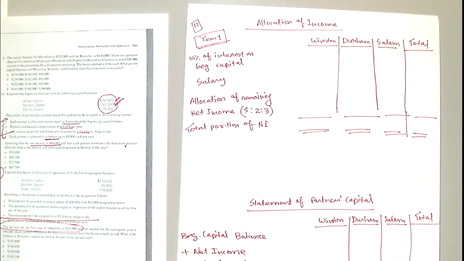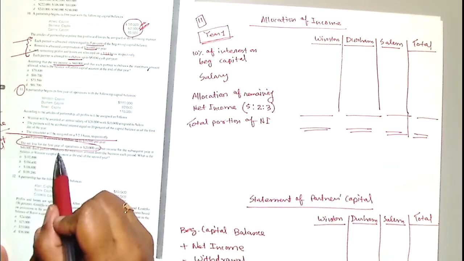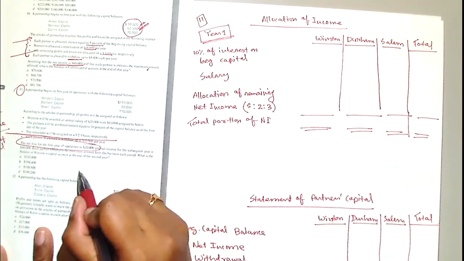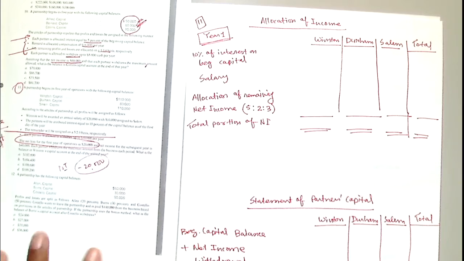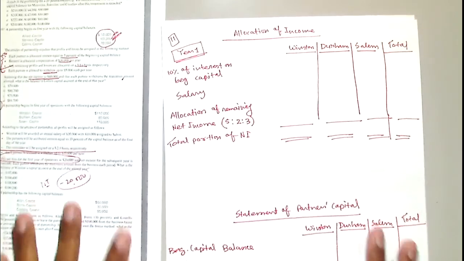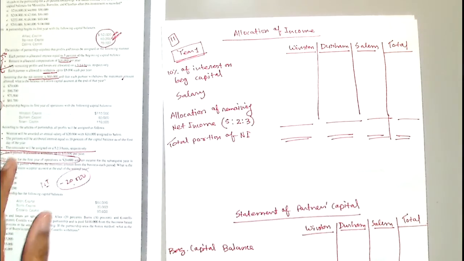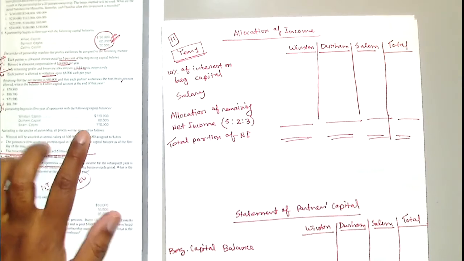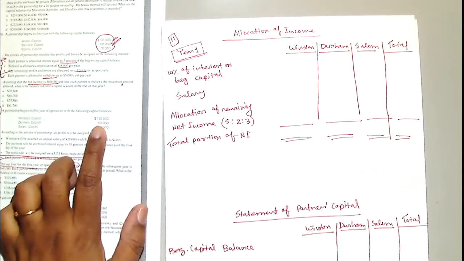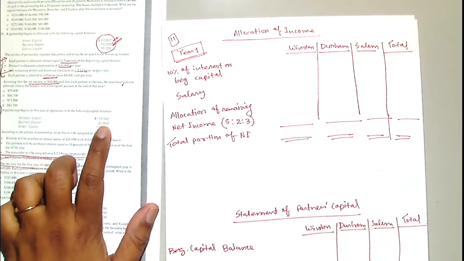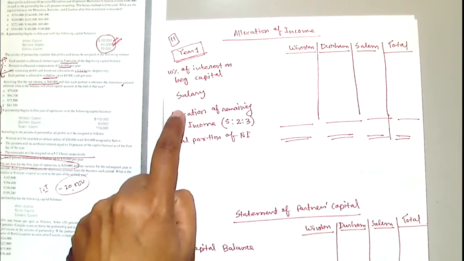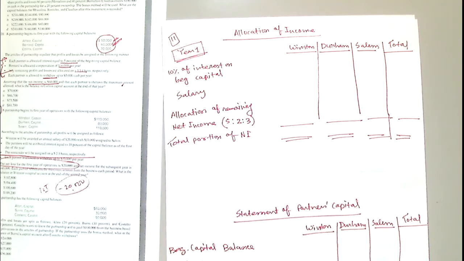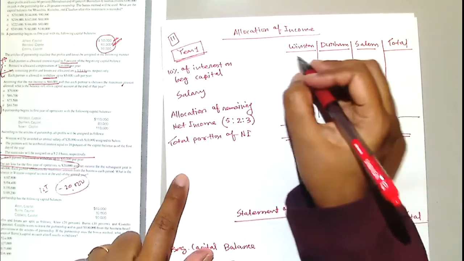So the trick here is that they have a loss. Loss is nothing. This is minus 20,000. Right, this is our net income. Nothing, just minus 20,000. Now let's do the allocation part. Just follow the structure. So tell me the interest. Let's start from here. 10% interest on each capital. I wrote interest first. It's fine. Salary or interest, the order doesn't matter. But don't include withdrawal here. Withdrawal is from your capital. Withdrawal will go here.